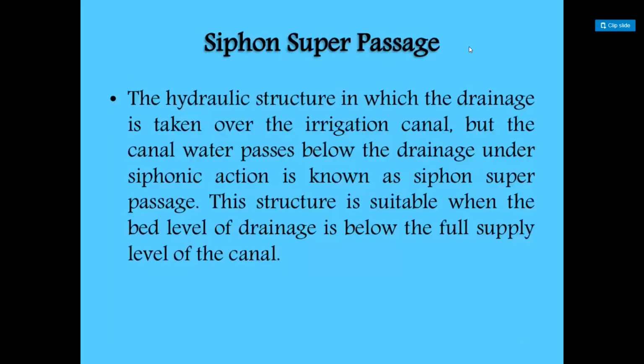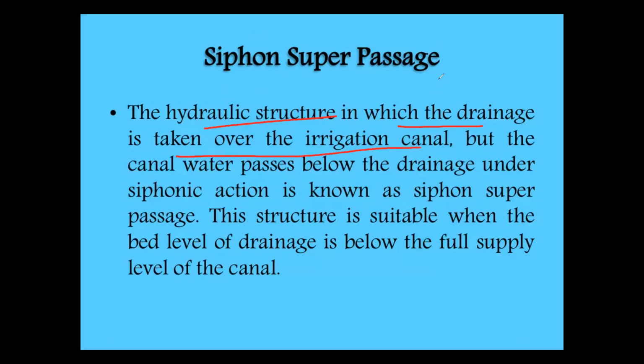Next one, siphon super passage. The hydraulic structure in which the drainage is taken over the irrigation canal, but the canal water passes below the drainage under siphon action, is known as siphon super passage. The structure is suitable when the bed level of the drainage is below the full supply level of the canal.